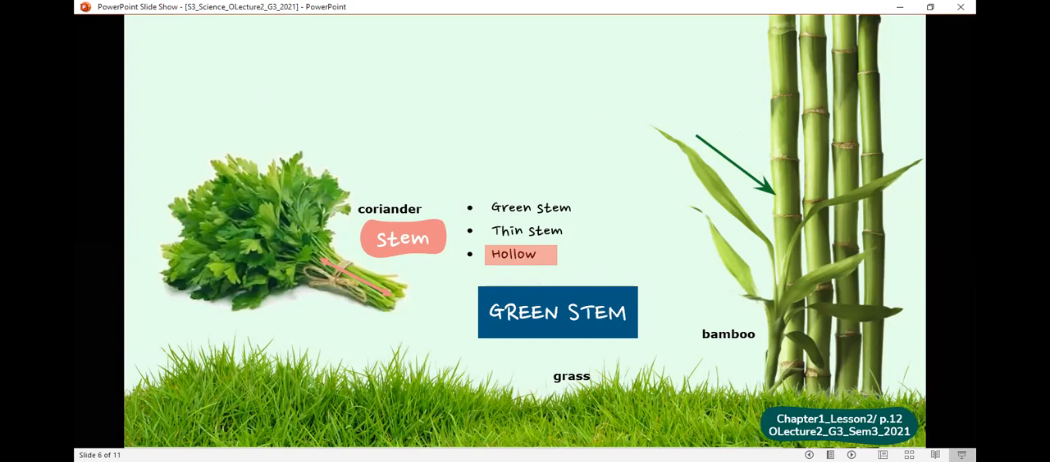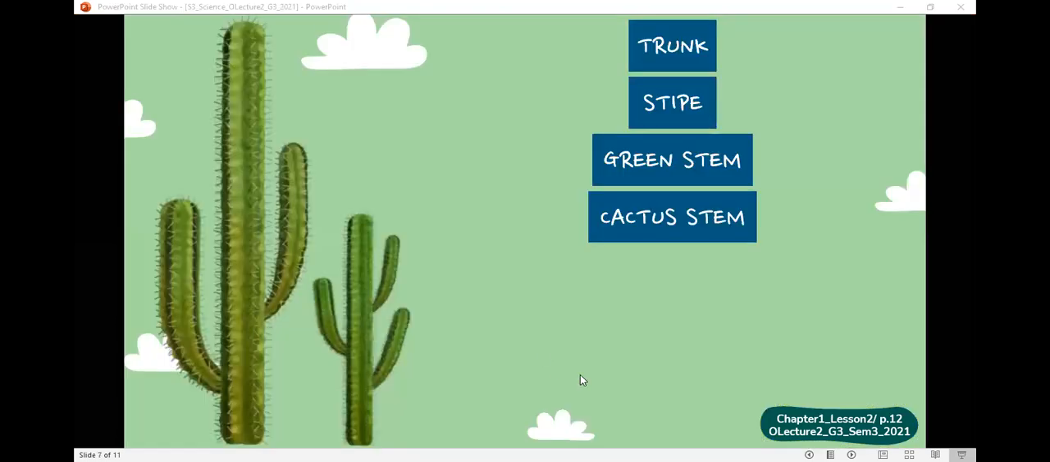Now you know that plants can have a trunk, a stipe, or a green stem. The fourth type of stems is the cactus stem. It is the cactus stem.